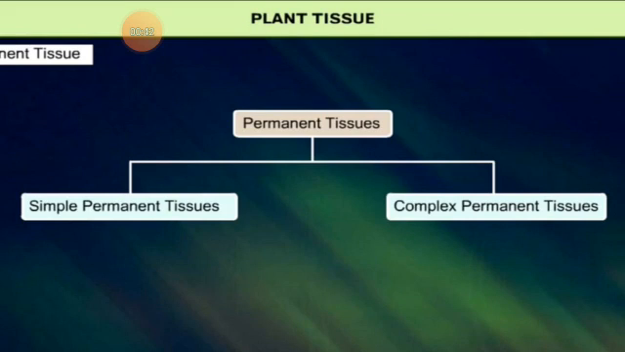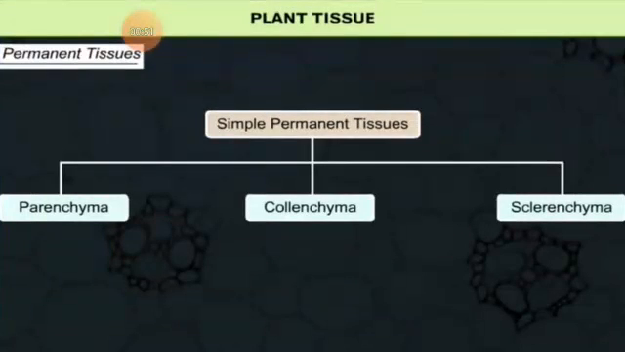There are two types of permanent tissue present in plants: simple permanent tissue and complex permanent tissue. Now, first is simple permanent tissue. These tissues are formed of only one type of cell that are structurally and functionally similar. Majorly, simple permanent tissues are categorized into three types: parenchyma, collenchyma and sclerenchyma.